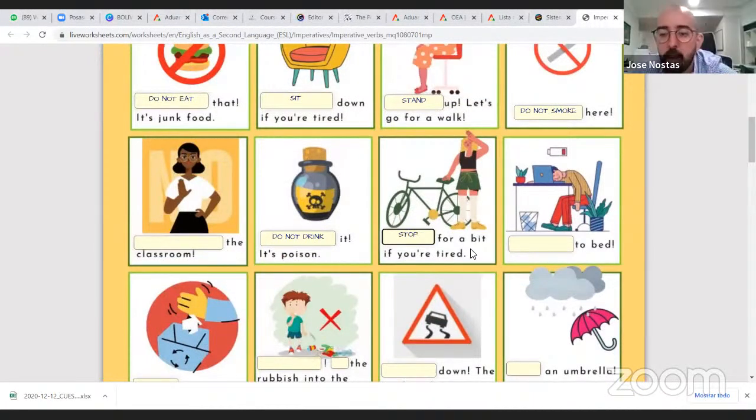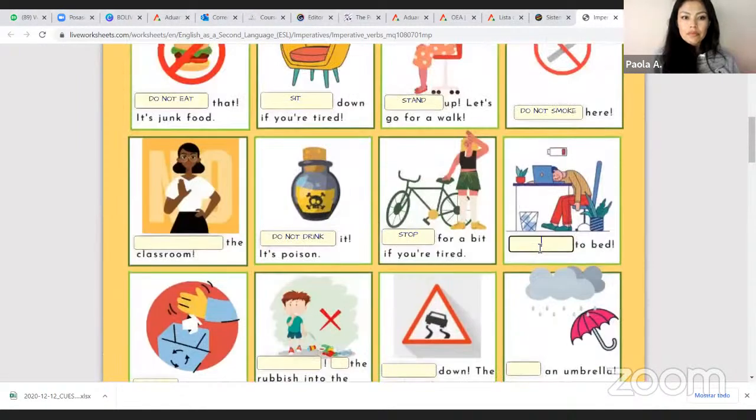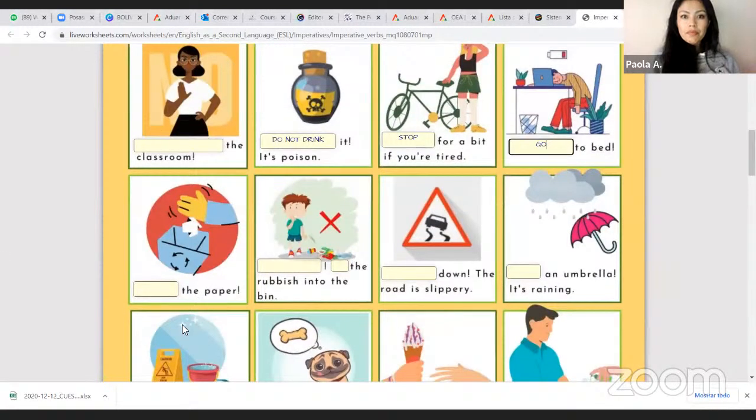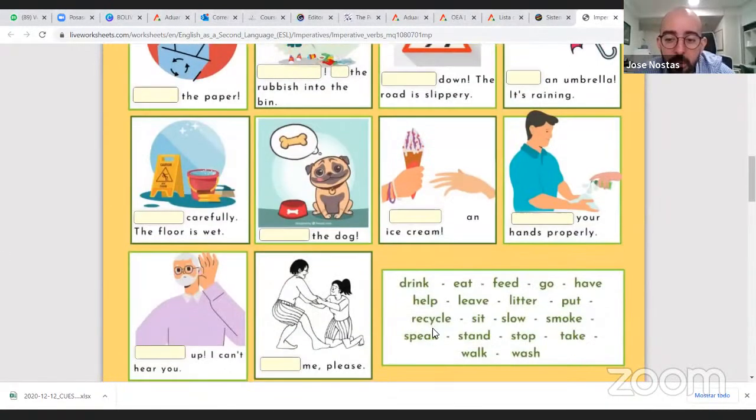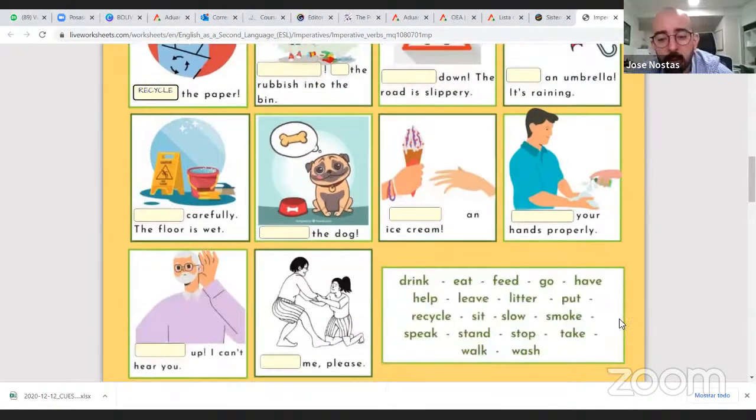Go to bed. All right. Paper. Recycle. Very good. Recycle the paper.